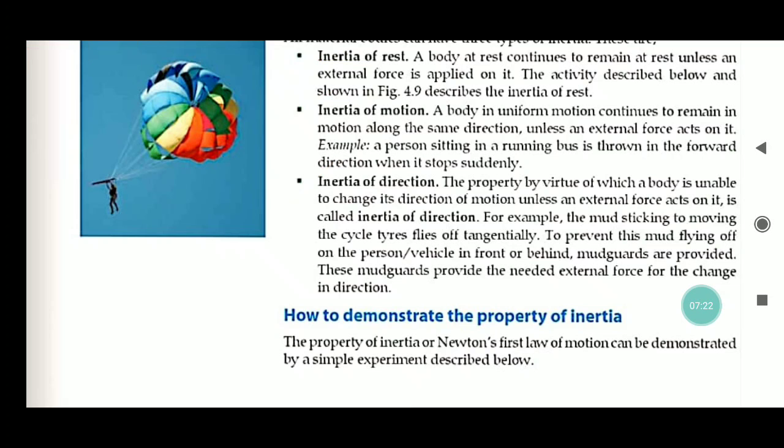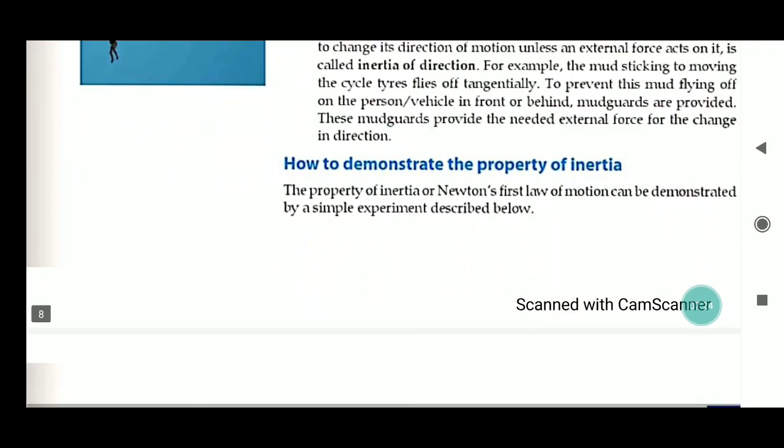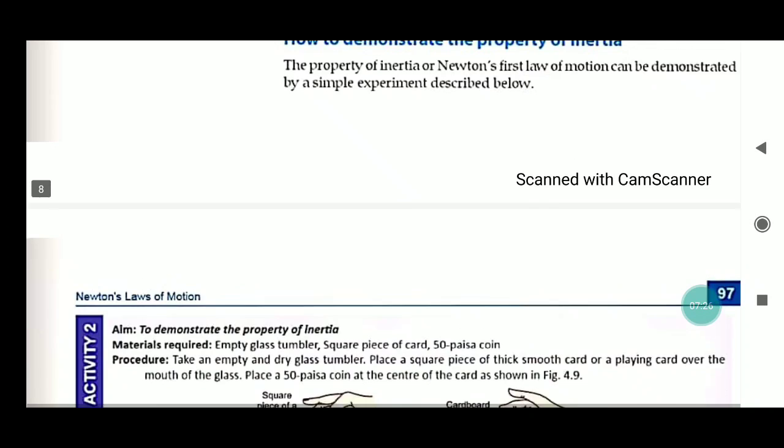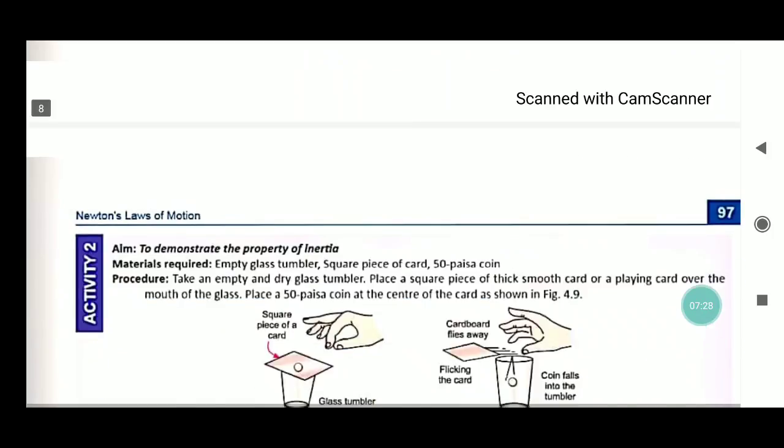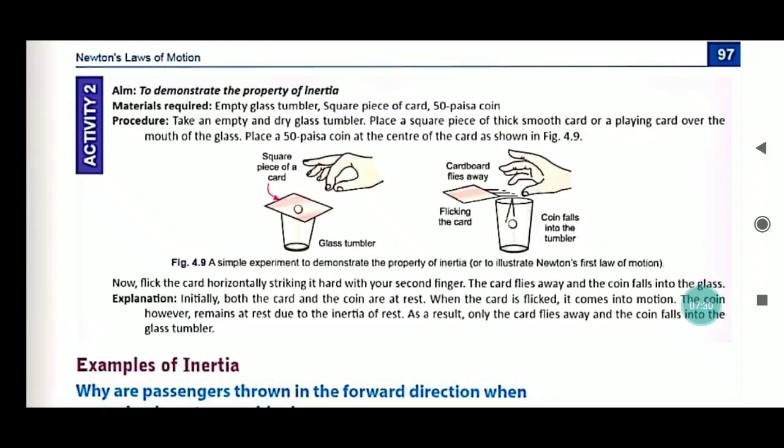Now, how to demonstrate the property of inertia? For that we have to do an activity. To demonstrate the property of inertia, we have to take some materials: an empty glass tumbler, a square piece of card, and a 50 paisa coin.